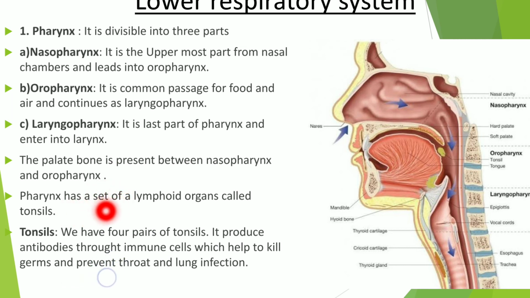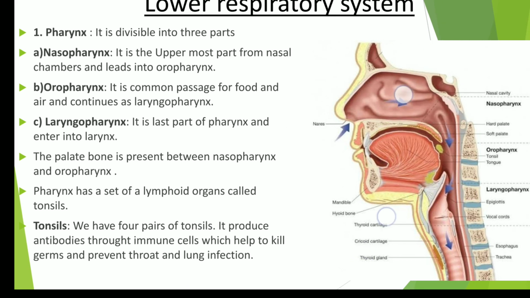The pharynx has a set of lymphoid organs we commonly call tonsils. So we have four pairs of tonsils. They produce antibodies through immunocells, which help to kill germs and prevent throat infection.